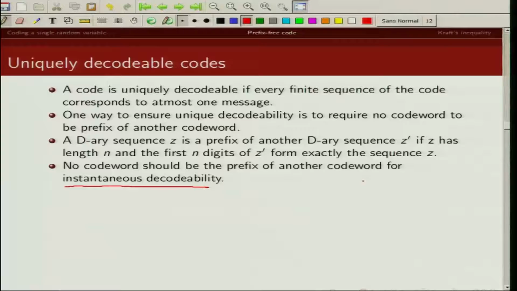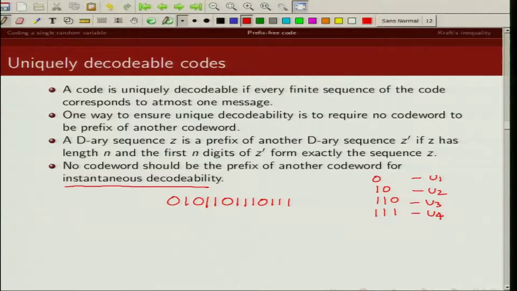For example, if your code words are 0, 1 0, 1 1 0, 1 1 1, and I have a string of code words, let's say 1 1 0 1 1 1, this is the coded sequence that I am sending, then I can easily find out what these code words are.